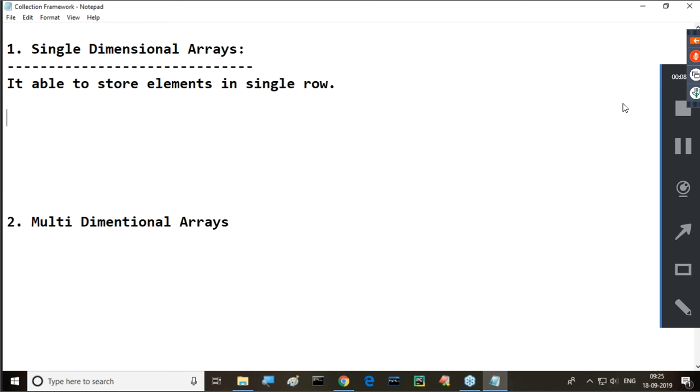Now I want to go for approaches in a single dimensional array and in a multi-dimensional array.